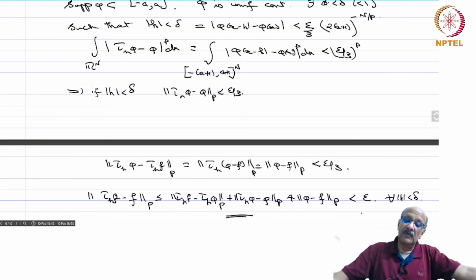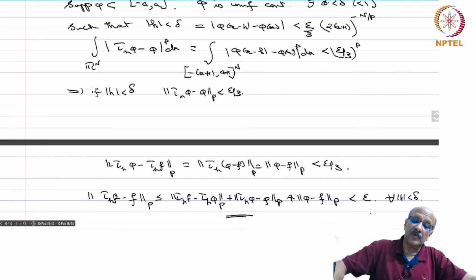Okay, so our next thing is to extend the notion of convolution to that of distributions, which we will do next.